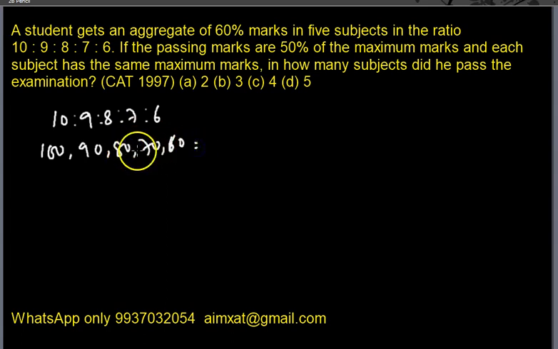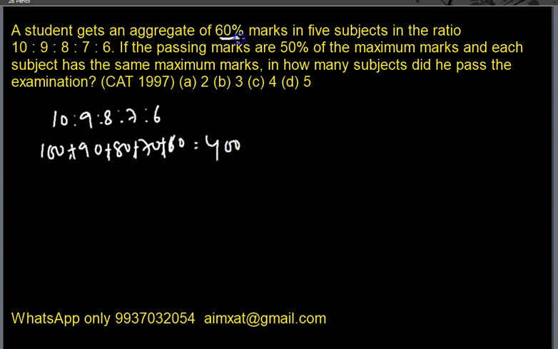So how much total marks does he score? We have to add it up. We add 100 plus 90, 190, 270, 340, 400. So he scores 400 marks in 5 subjects altogether.